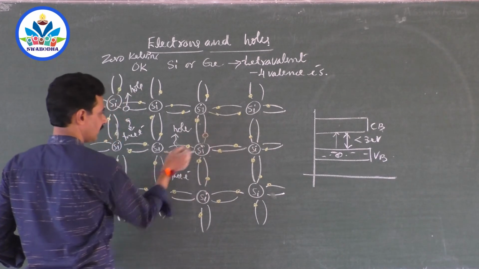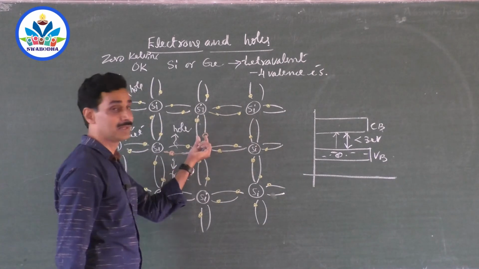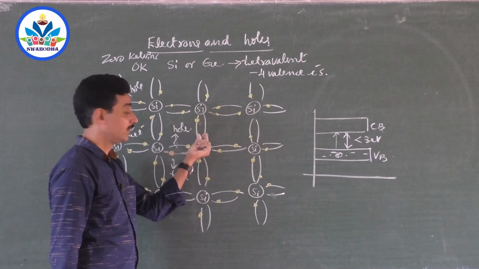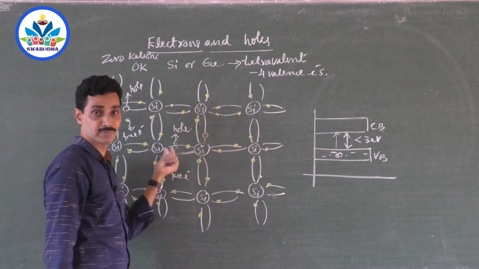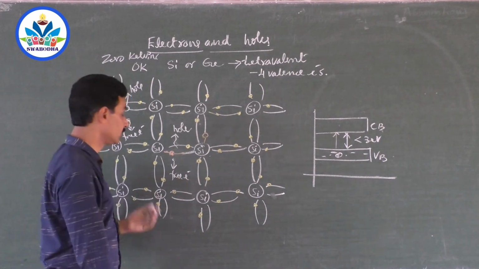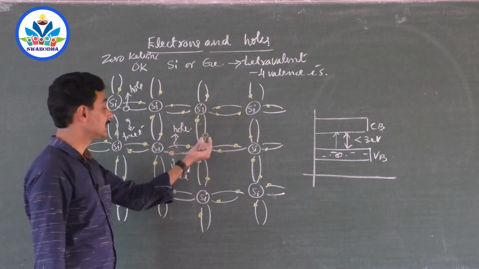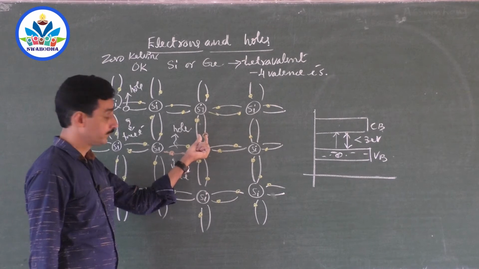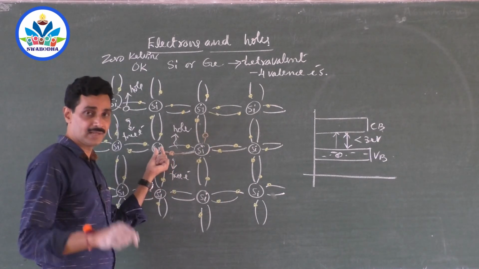But this poor electron, when it comes here to fill this bond, doesn't know that it is creating a hole here. In order to complete this bond, this electron has moved, but it is creating its own hole. Now, this is not called movement of a free electron. Why? Because this electron is a bound electron. By the time it came here, it was again a bound electron. It is not a free electron now.